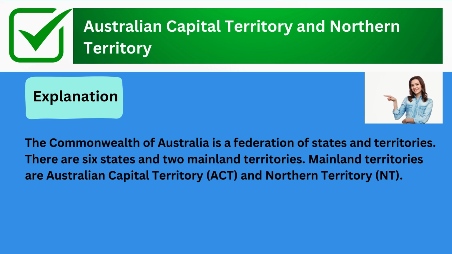The correct answer is Australian Capital Territory and Northern Territory. Explanation: the Commonwealth of Australia is a federation of states and territories. There are 6 states and 2 mainland territories. Mainland territories are Australian Capital Territory and Northern Territory.